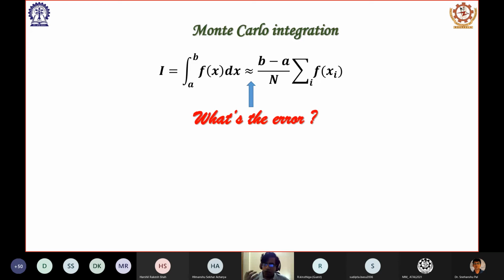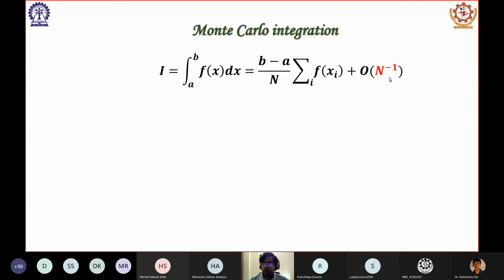And how much error is present in this case? It can be shown that the error is of the order of 1 by n, which is quite good. So if the number of subintervals is larger, the error decreases rapidly. 1 by n is going down very sharply. So it means more and more divisions between a and b, we are splitting the whole range into a much finer grid, and we get a better approximation because the error is reduced. No problem here.